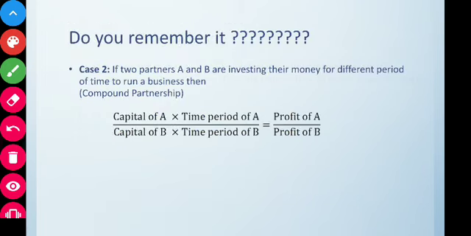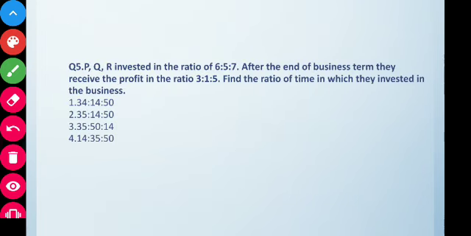So let's go to our question number 5. Question number 5 is: P, Q and R invested in the ratio 6 is to 5 is to 7, and after the end of the business term they received the profit in the ratio 3 is to 1 is to 5. Find the ratio of time in which they invested in the business. So here we are given the ratio of investment and the ratio of profit.